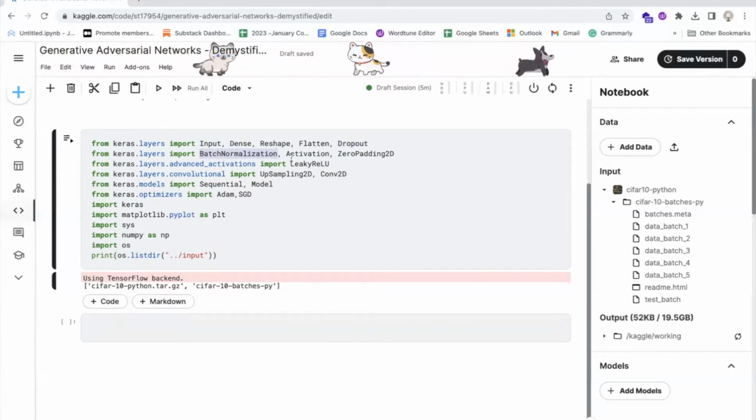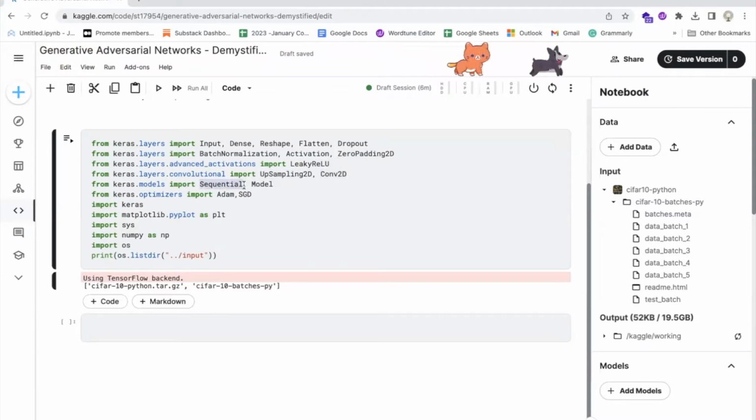Batch normalization, a class for applying batch normalization to a Keras layer. Activation, a class for specifying the activation function of a Keras layer. ZeroPadding2D, a class for adding zero padding to a 2D input. LeakyReLU, a class for specifying a leaky ReLU activation function. UpSampling2D, a class for upsampling a 2D input. Conv2D, a class for defining a 2D convolutional layer for a Keras model.